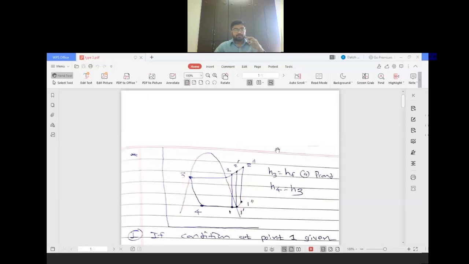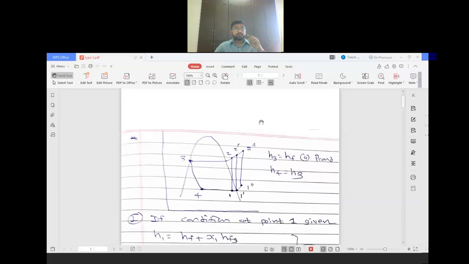Now how to find out enthalpy, that we will discuss here. We are only going to discuss the theory. We will not discuss the numerical because the process is lengthy. Out of these four enthalpies, we can easily find out H3 and H4. How can we find out H3? H3 is equal to HF at P condenser and H4 is equal to H3. So two enthalpies we already found.